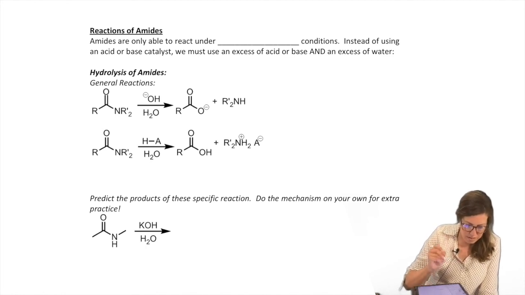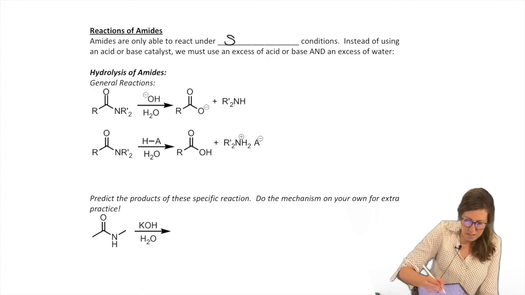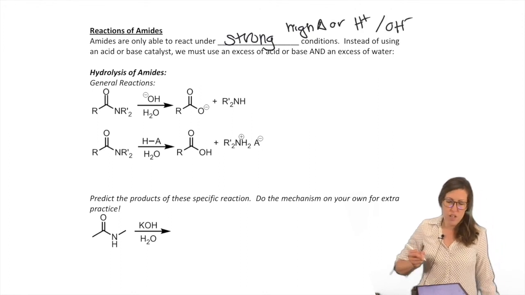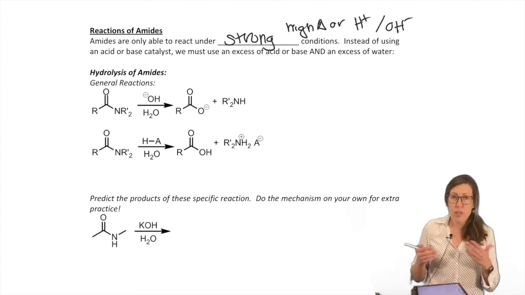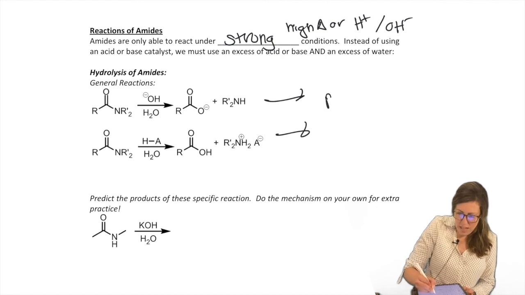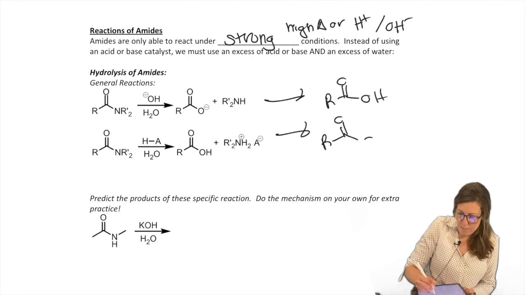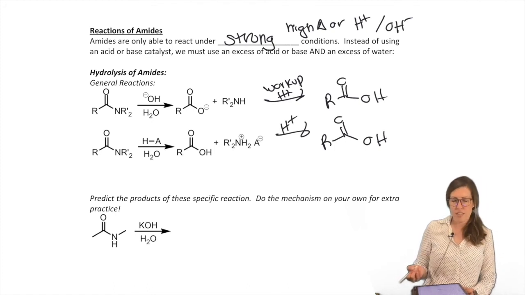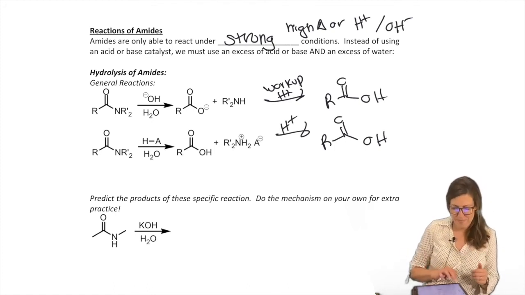But nonetheless, amides only react under strong conditions. So high heat, acid, or base. It's not going to do anything in neutral conditions. Whether you're in a lot of acid or base, you can hydrolyze an amide. In other words, you can neutralize this and end up with the carboxylic acid. So workup, some source of proton workup, will get you to the acid. So you can convert amides to acids.